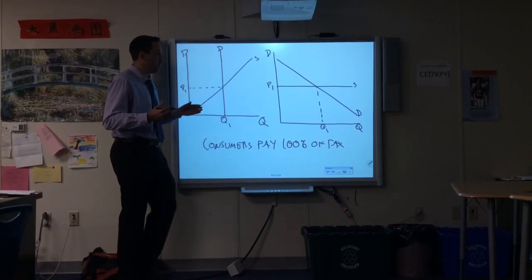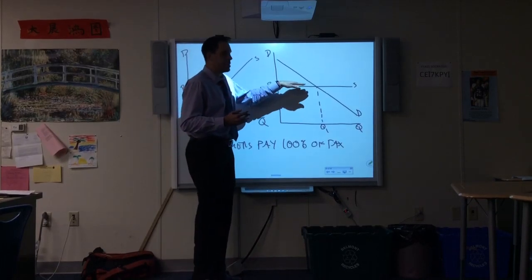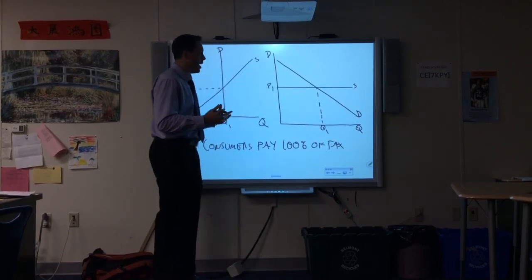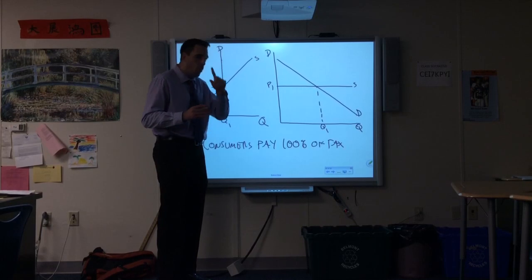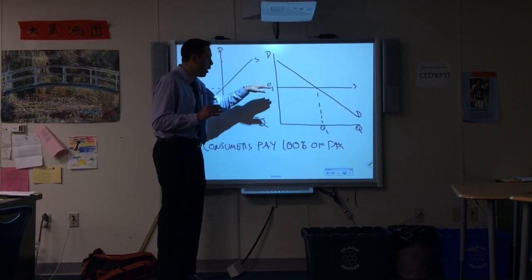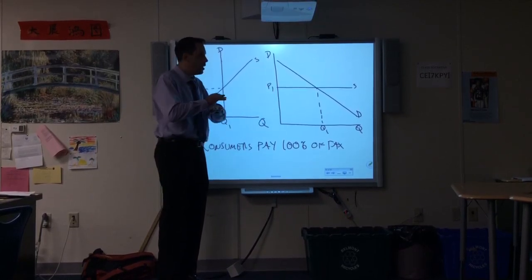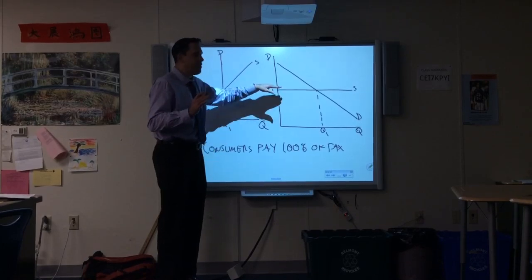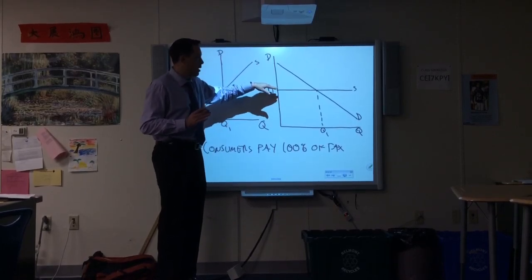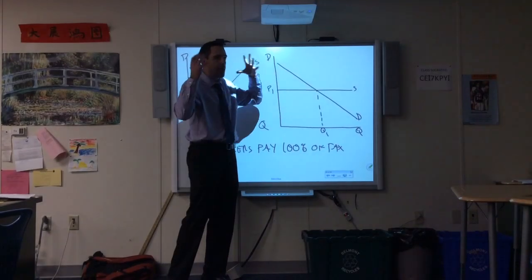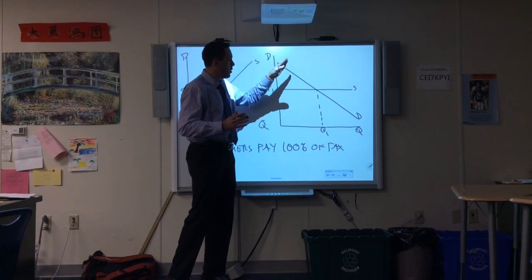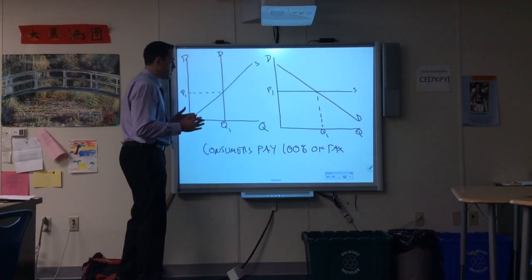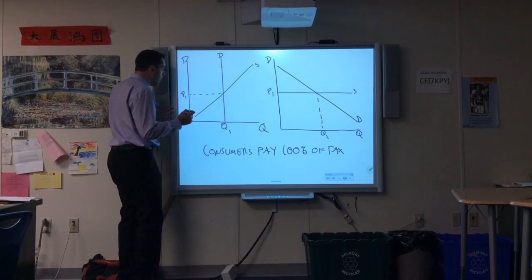Price doesn't matter then. In a perfectly elastic supply curve, what we're saying here is if there's a change of price of 1 cent, if suppliers get 1 cent less to produce this good, supply goes away. So obviously they can't bear any of the burden. So in both cases, just think about it big picture conceptually, the consumers are going to bear 100% of the burden.